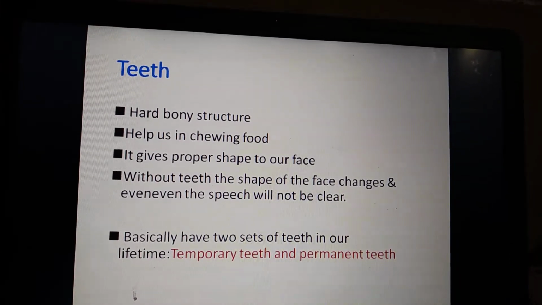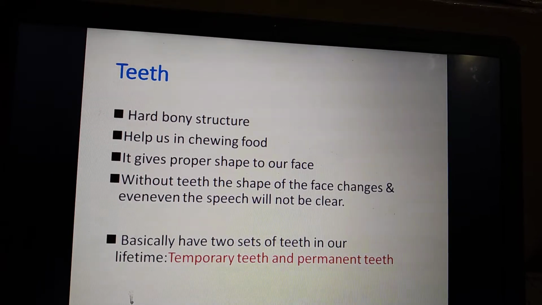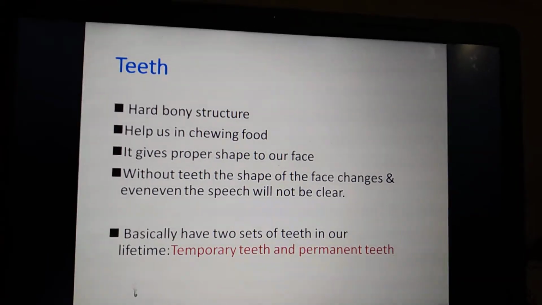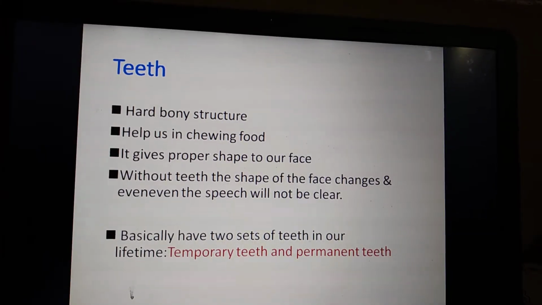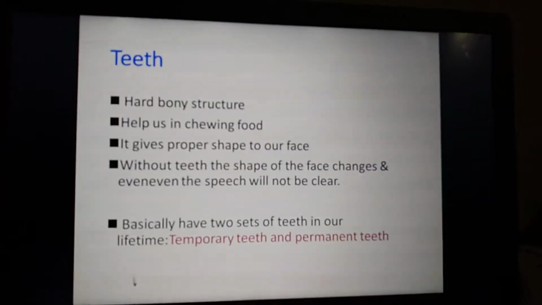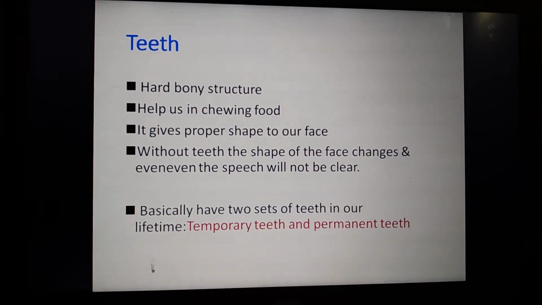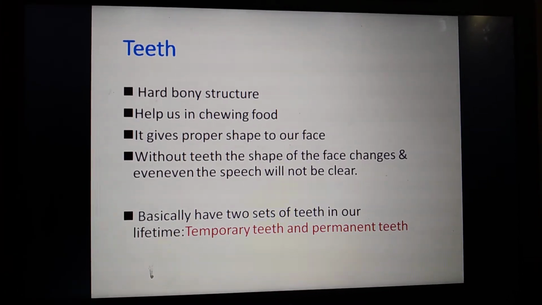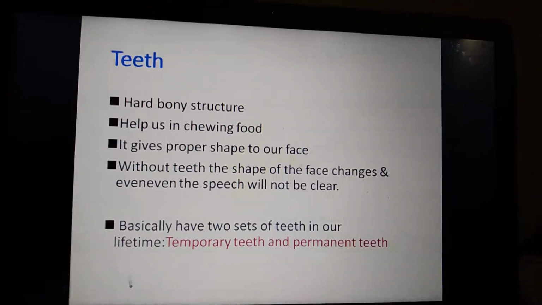Where are the teeth present? The teeth are present in our jaws. We have an upper jaw and a lower jaw, right? So there they are present. What is the main function of the teeth? They are helpful for chewing or grinding the food. Also, they give the proper shape of our face, and make the speech more clear.